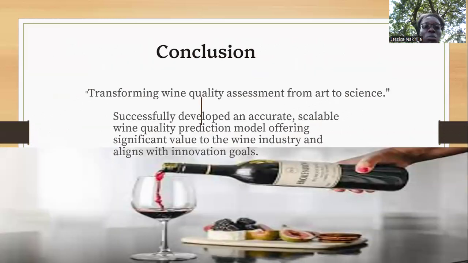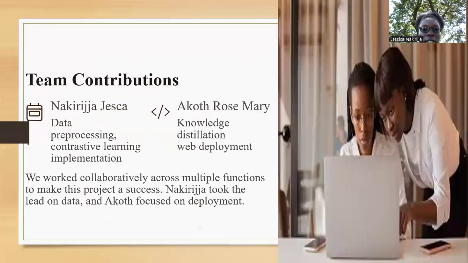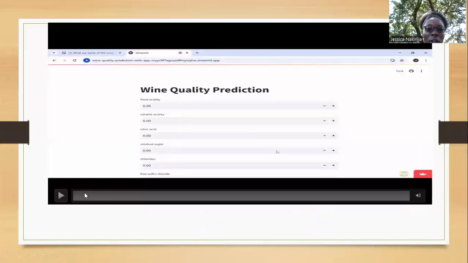So our conclusion is mainly that we are transforming wine quality assessment from art to science. What do you mean? The art part of it involves human testers whose skills were subjective, slow, and also expensive. So we are moving it to the science part of it that involves using data and machine learning models, which is very efficient, fast, and also scalable. So the last thing, let me take you through our demo.